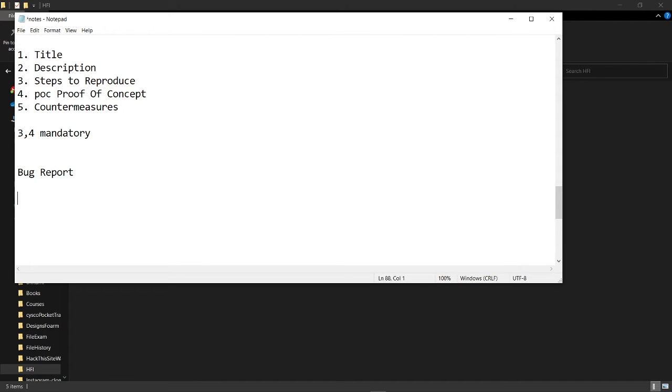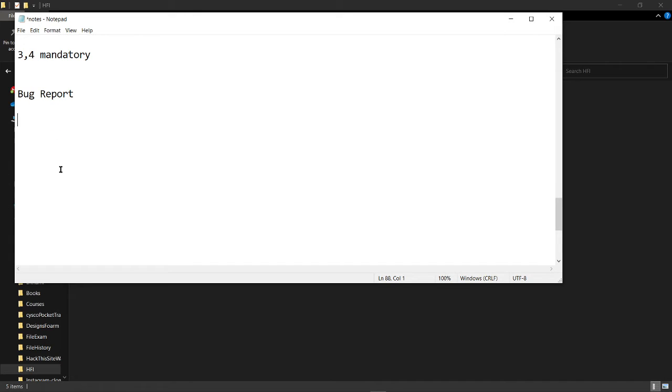So for finding this kind of stuff, if you are getting some usernames and passwords on GitHub or some other places, the heading could be responsible disclosure, that is, sensitive directory exposure.